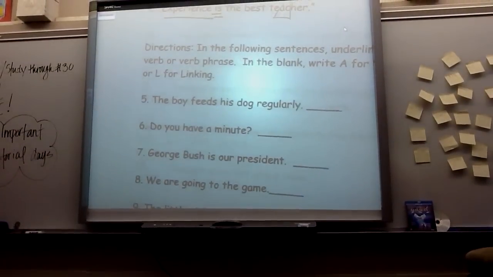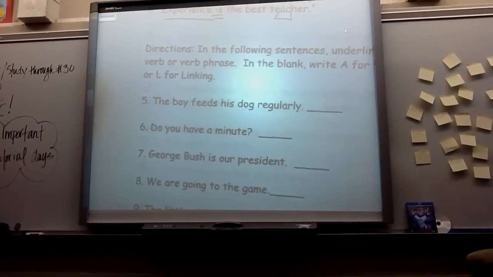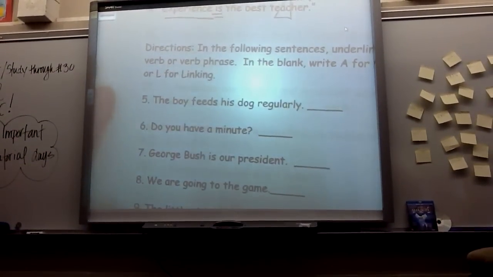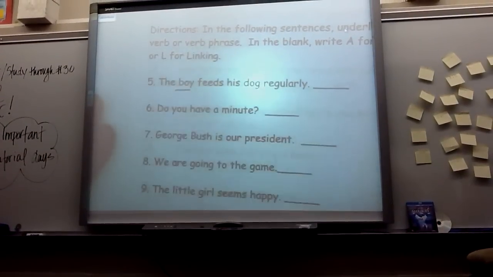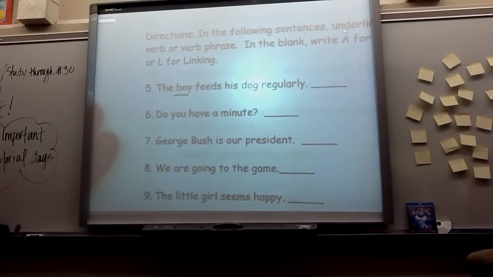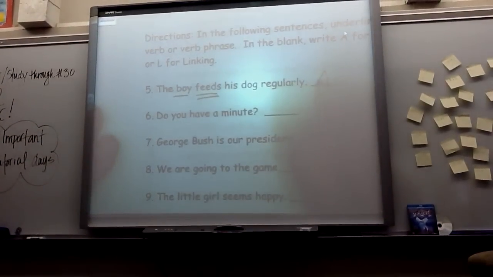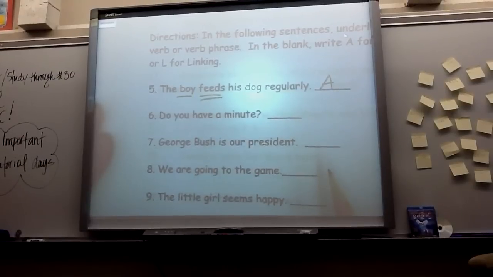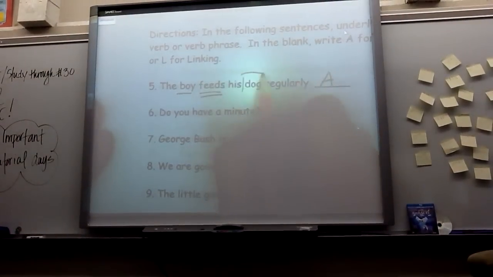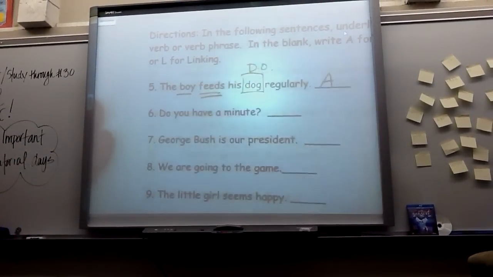Okay. The boy feeds his dog regularly. What's the subject? The boy. And what's the verb? Feeds. Is feeds action or linking? Action. So you can say feeds what? Dog. He feeds his dog. And dog is a direct object.